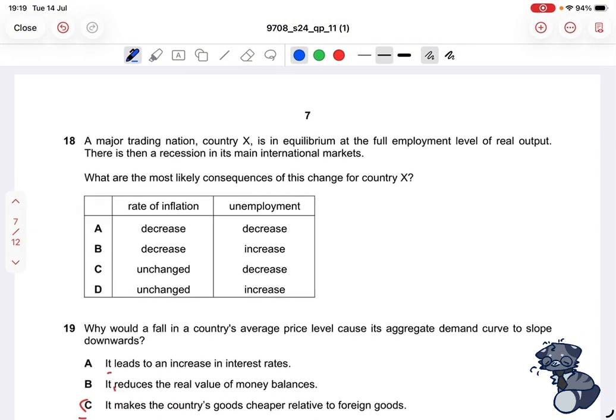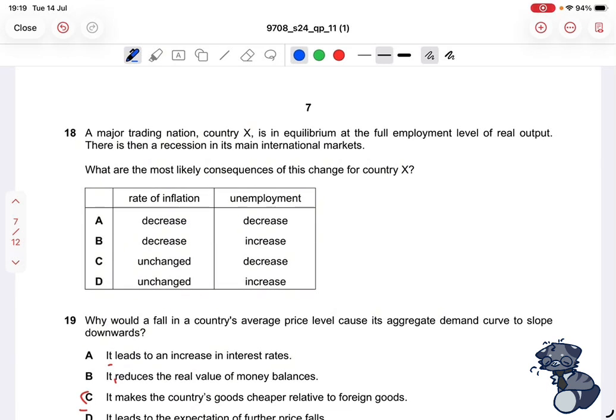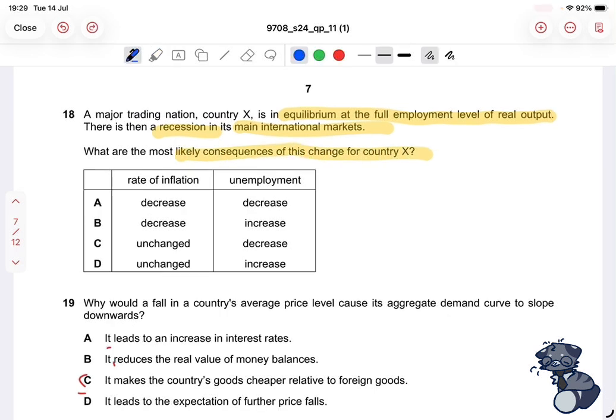Moving on to number 18. It says that a major trading nation, country X, is in equilibrium at full employment level of real output. Then there is a recession in its main international markets. What are the most likely consequences of this change for country X? And then in our options below, we're given rate of inflation and unemployment. And since this question is talking about equilibrium and international markets and a recession, we know that we can show this on an aggregate demand and aggregate supply curve.